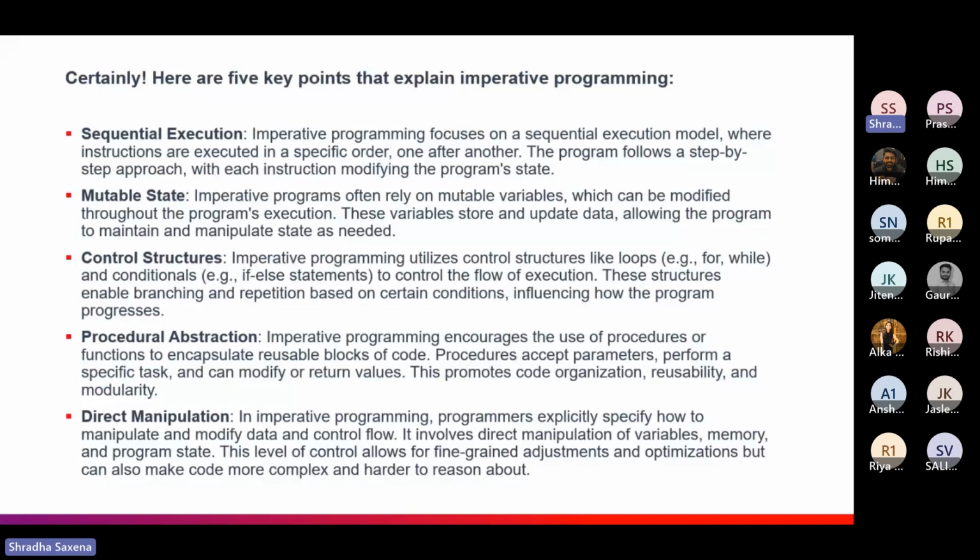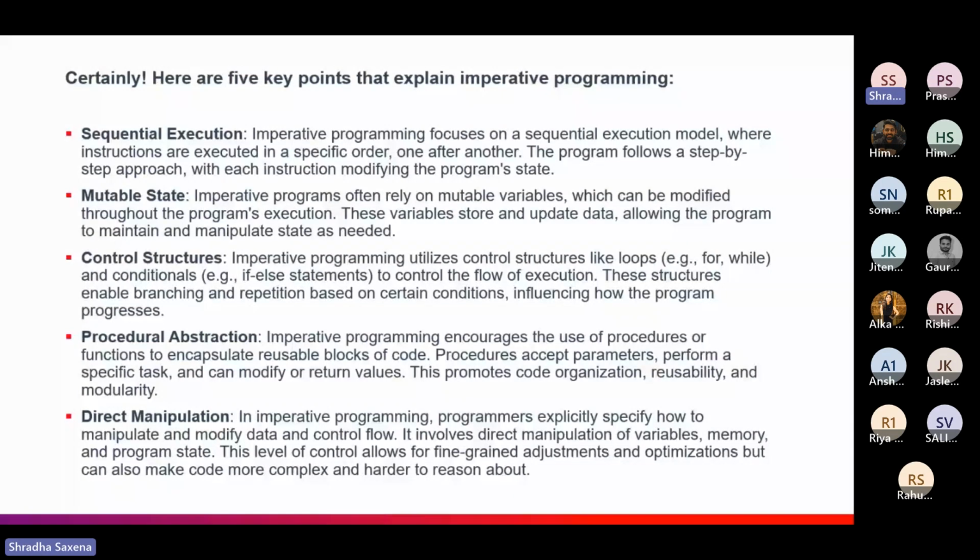What we are going to execute, we have given that, but how we are going to do that is in our control only, that is how the flow of the execution would be. The fourth one would be procedural abstraction. Imperative programming encourages the use of procedures and programs that encapsulate reusable blocks of code. That means it promotes code organization, and we can reuse it as well. So there is a procedural abstraction. The instructions that we have provided are always in procedural form and they are always abstracted.